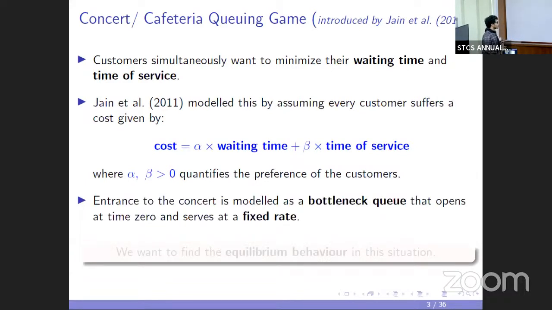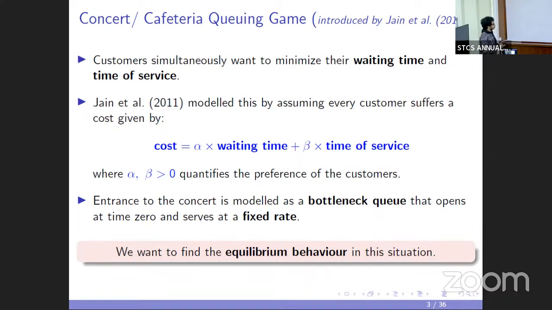The entrance to the concert is modeled as a bottleneck queue that opens at time 0 and serves at a fixed rate. In the next slide, I will explain formally what a bottleneck queue is and what we mean by its rate of service. And we want to find the equilibrium behavior in this situation.